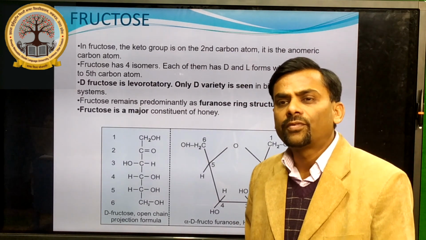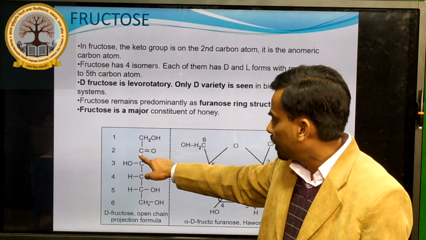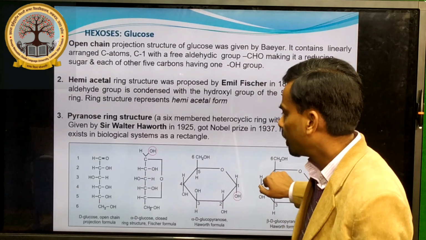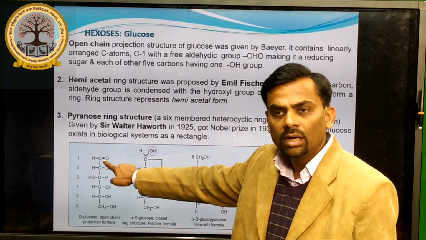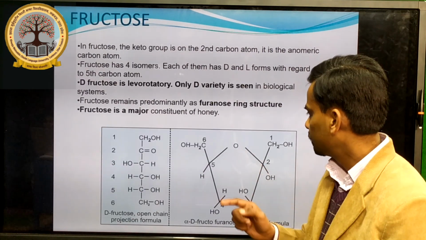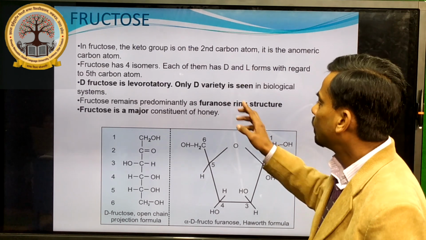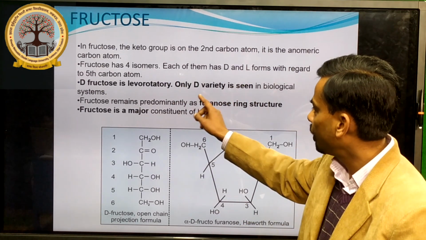Another example is fructose. Here the difference is that in the second carbon it is the ketonic group, while in the case of glucose it is the first carbon which has the aldehydic group. So what is the importance? Fructose has 4 isomers. It is levorotatory.